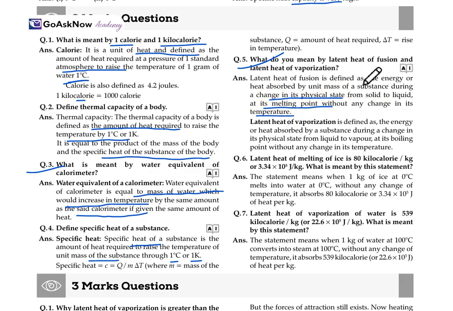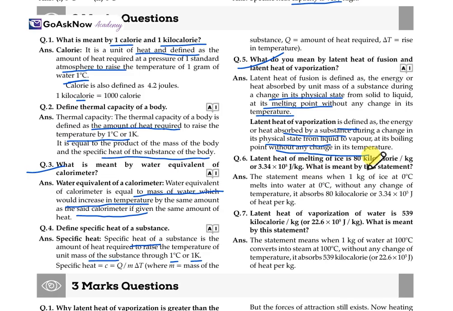So this is the meaning of latent heat of fusion and latent heat of vaporization.